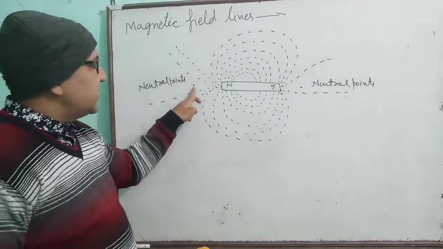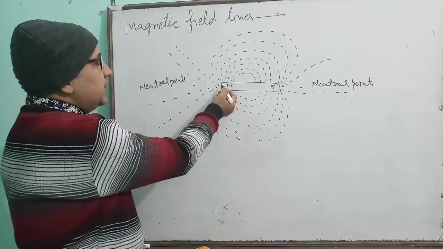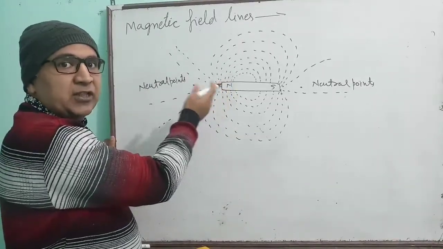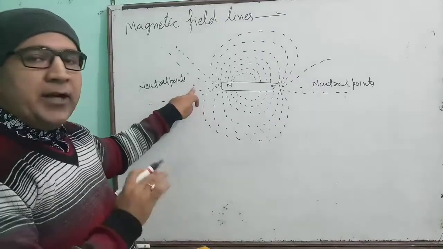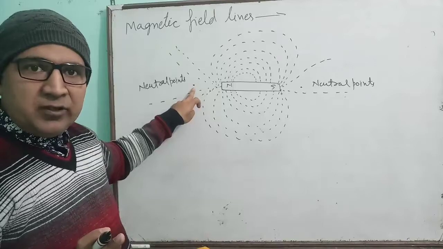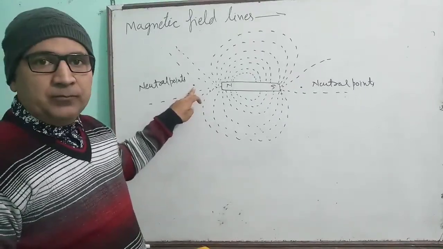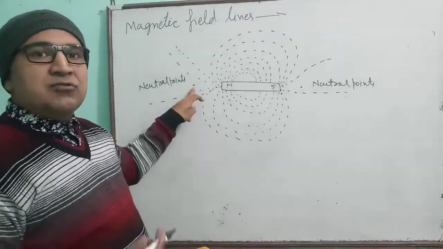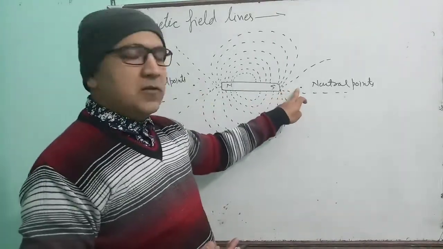It means at this point the direction of this magnetic field and some other magnetic field direction is just opposite and equal to each other. That is why at this point there is no magnetic field actually. You can say that the resultant magnetic field is 0. We cannot say that there is no magnetic field. Actually the resultant magnetic field is 0 here, same as here also.